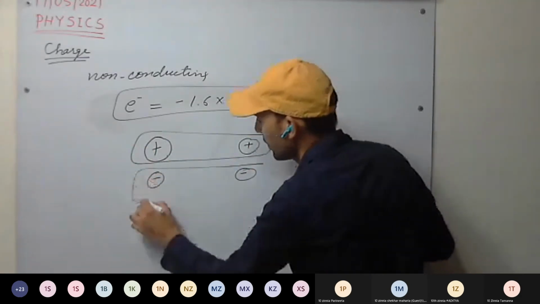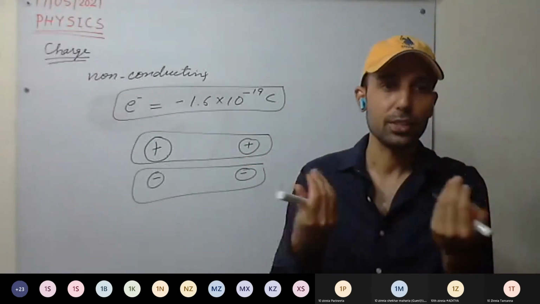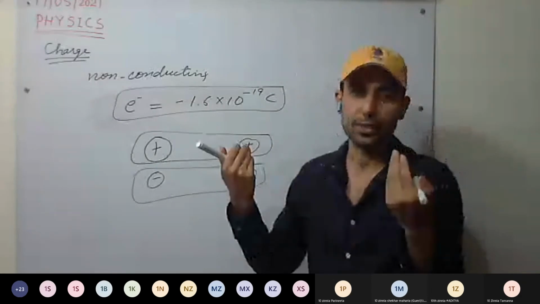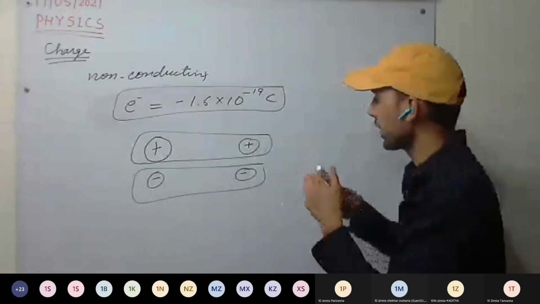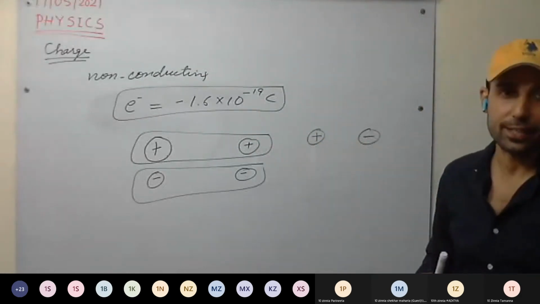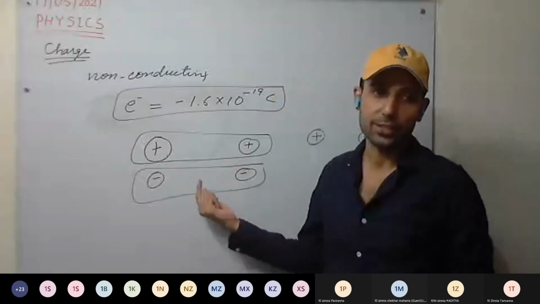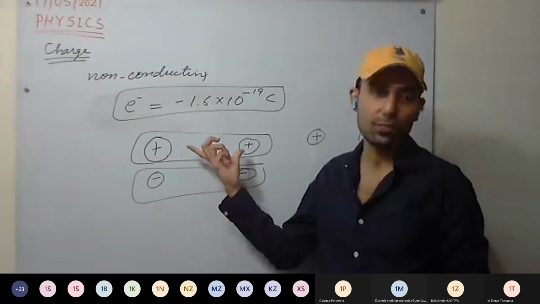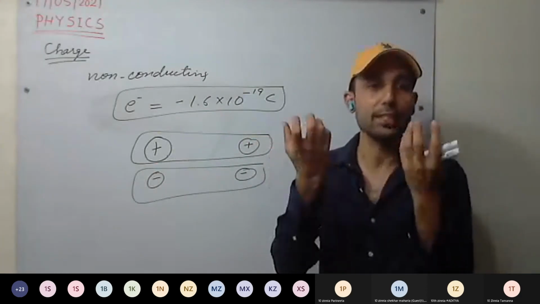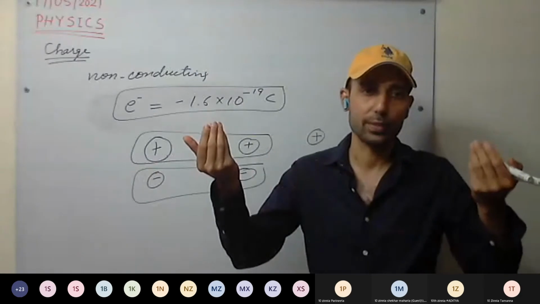We have also studied positive charge and positive charge, negative charge and negative charge. Do same charges attract or repel each other? Same charges repel each other, whereas unlike charges attract each other. So between the same kind of charges there is a repulsive force. Like charges repel.